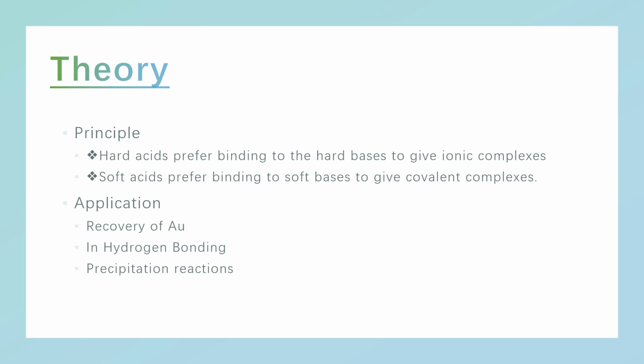Now let us look into some applications of this principle. First we have the recovery of Au. The softest metal ion, that is Au+ aqueous, is recovered in mining operations by treating it with dilute solutions of CN-, which basically dissolves the Au. So we can use this principle to recover the Au: Au solid + CN- aqueous + O2 and H2O would make Au(CN)2- aqueous and OH-.